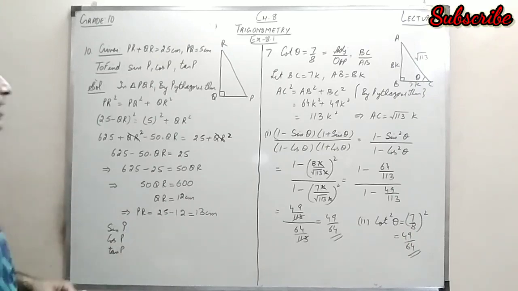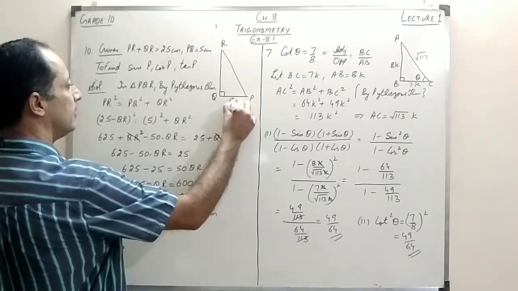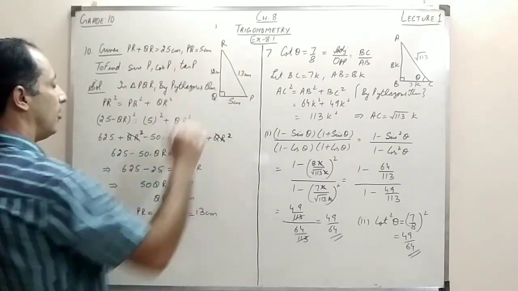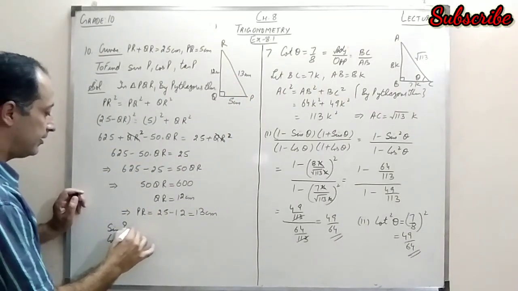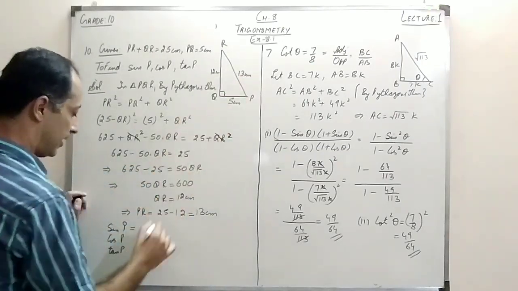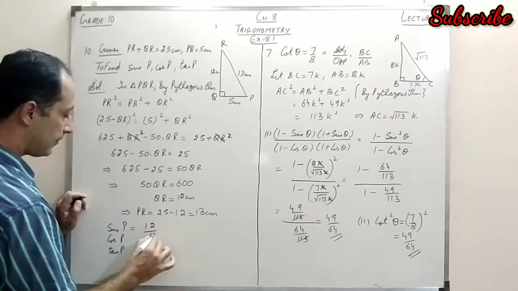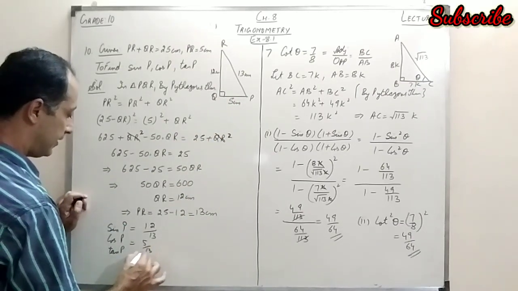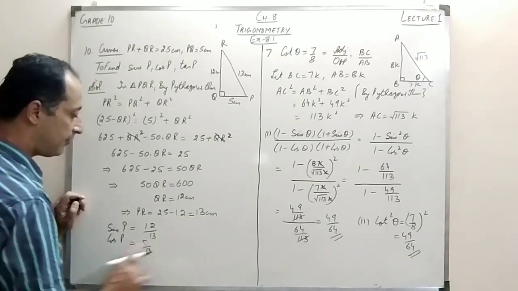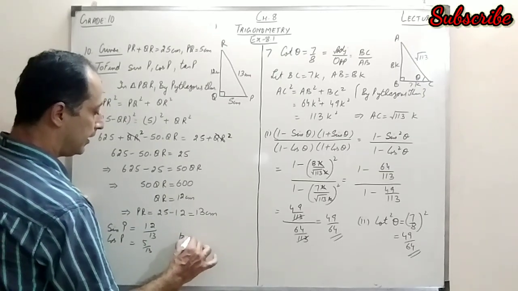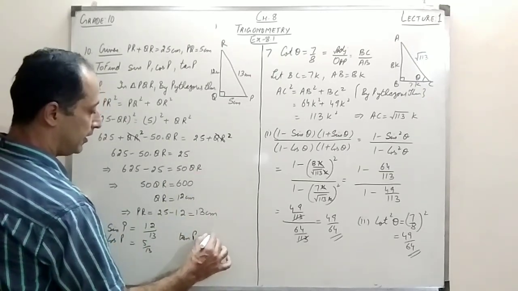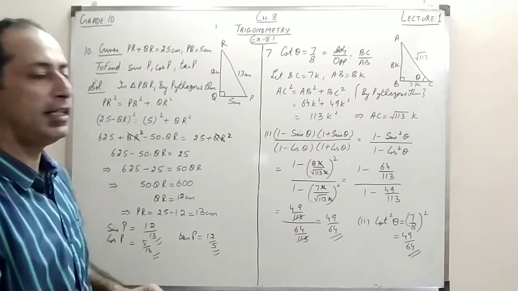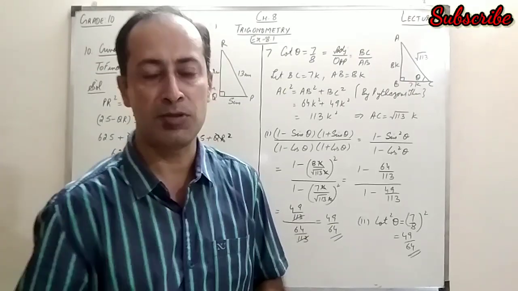Now I have all the three sides. PQ is 5 centimeter, PR is 13 and QR is 12 centimeter. Now if I have to find sine P, I know sine is opposite upon hypotenuse, so that will be 12 by 13. Cos is adjacent upon hypotenuse, that will be 5 by 13. And similarly, the value of tan P, tan is basically opposite upon adjacent, so that will be 12 by 5. Right? So this was all about the trigonometric ratios and some questions based on them.